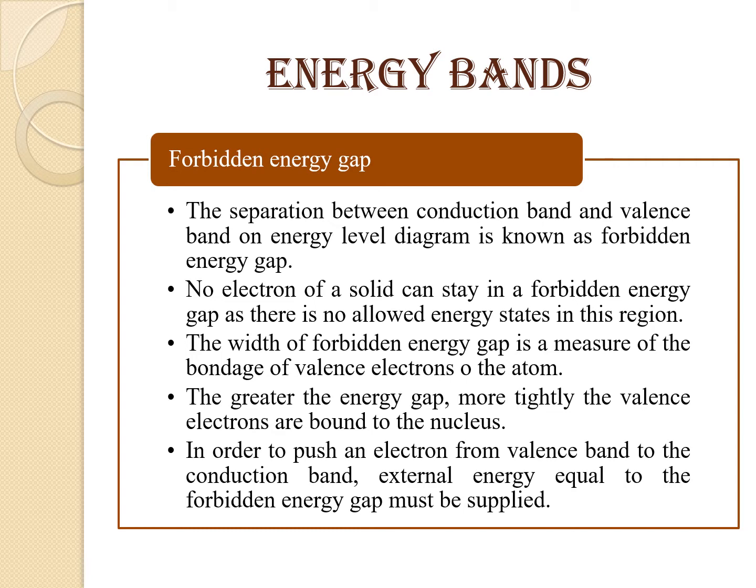In order to push an electron from the valence band to the conduction band, external energy equal to the forbidden energy gap must be supplied. Only then is it possible for an electron to jump from the valence band to the conduction band.